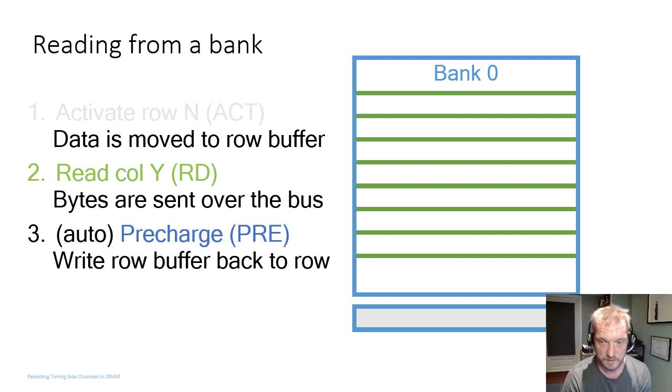At some point, the row will be copied back from the row buffer into the row, called precharge, which writes the row from the row buffer back into DRAM. As you can tell, all these operations are relatively slow. If you had to do this for every memory access, that would be incredibly slow.